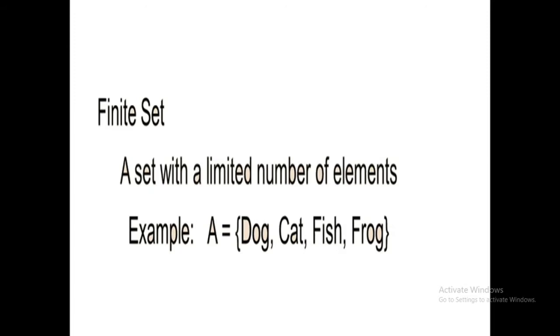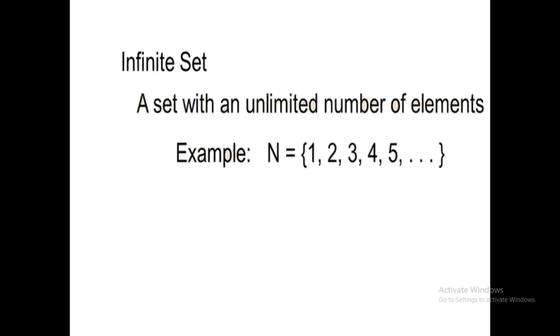So now move on to the next definition, which is the infinite set. An infinite set is basically a set with an unlimited number of elements. Example, N is equal to 1, 2, 3, 4, 5 and so on. Infinite sets are those where we don't know where they end.